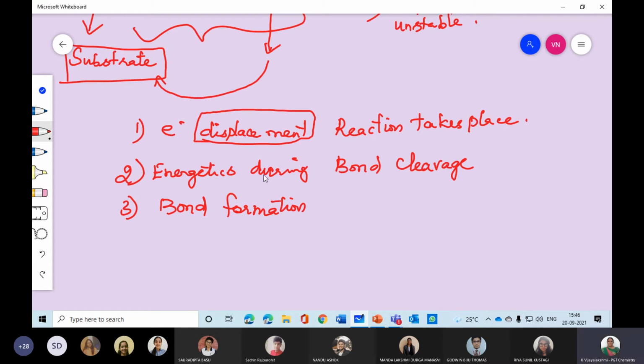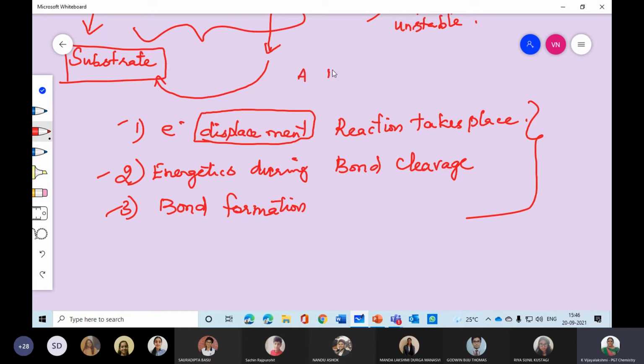These are the three points when an organic reaction takes place. So we are going to learn this type only. We call it the organic mechanism. In the organic mechanism, we are learning the electron displacement, that means the electron movements.